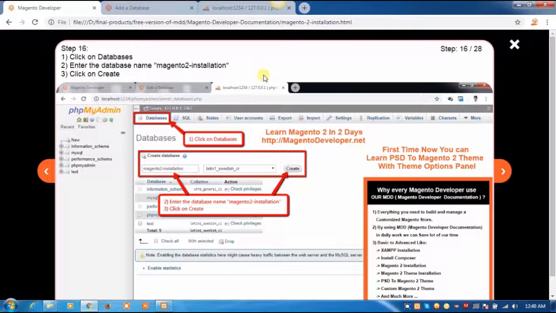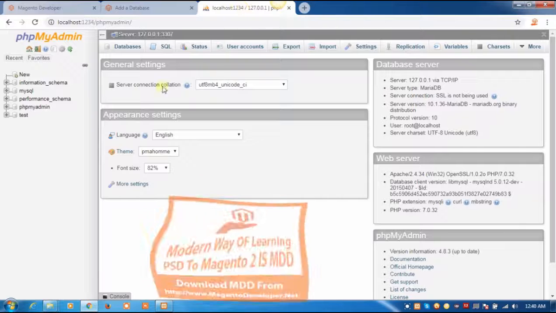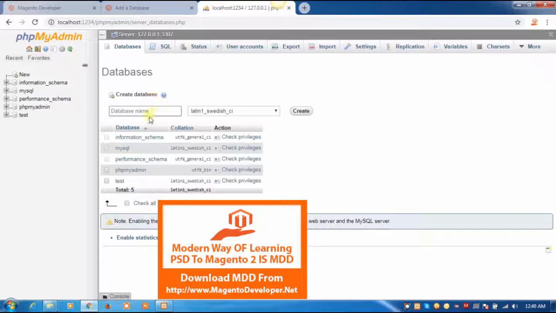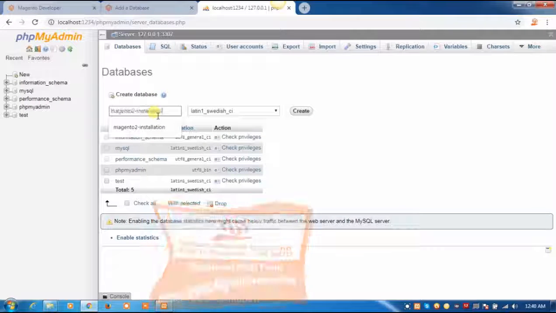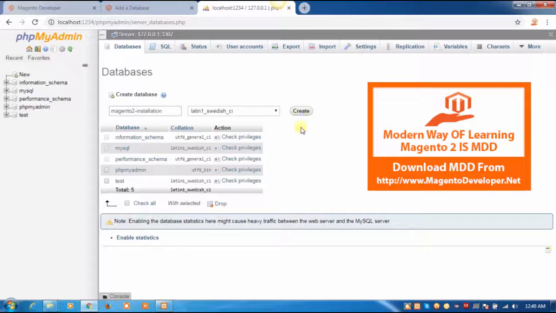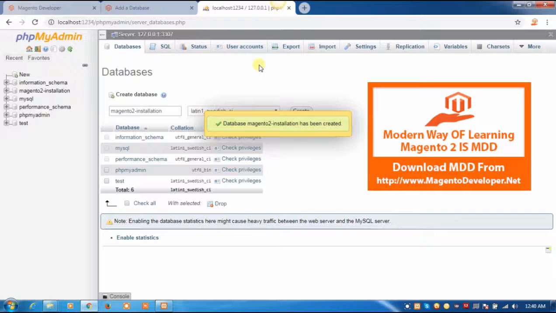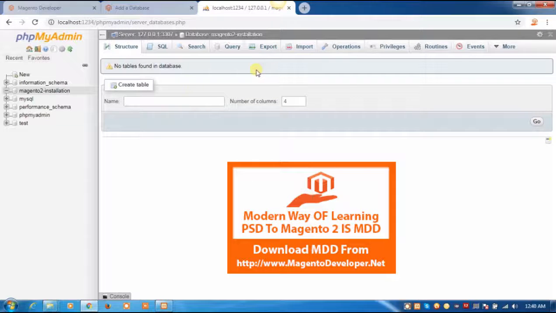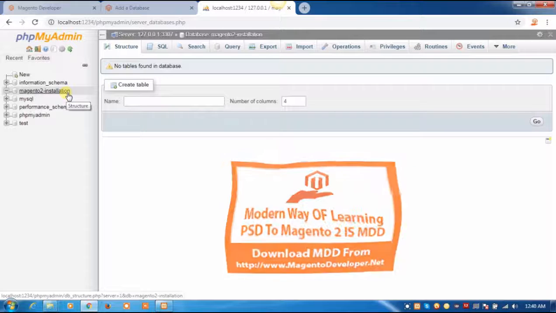Go back to our phpMyAdmin, click on databases, enter database name Magento 2-installation, click on create. Now you can see that we have created a database for our Magento 2 installation.